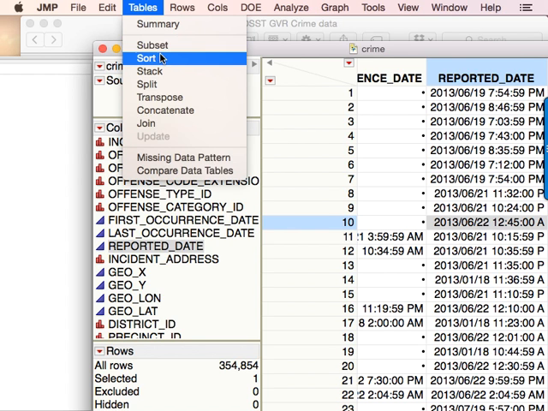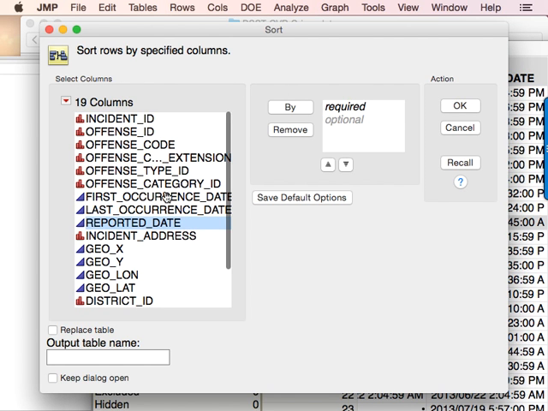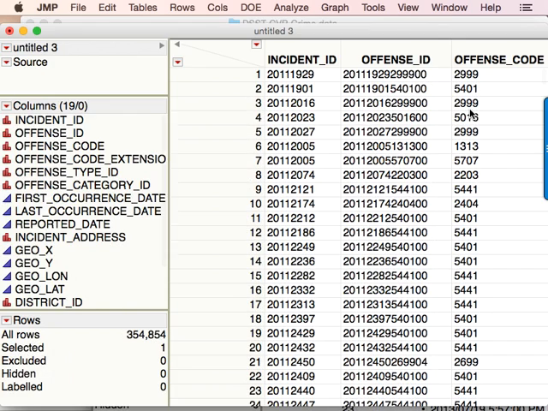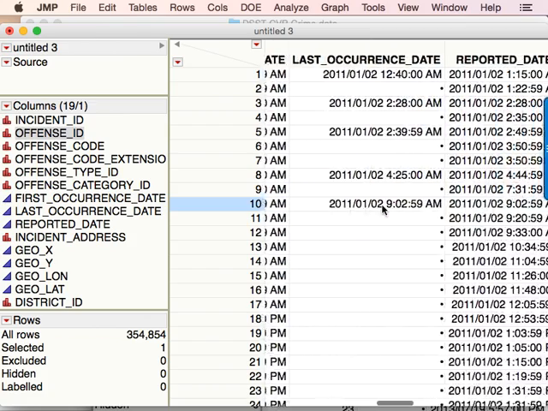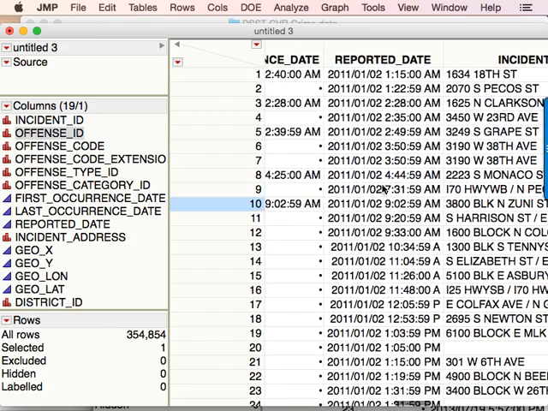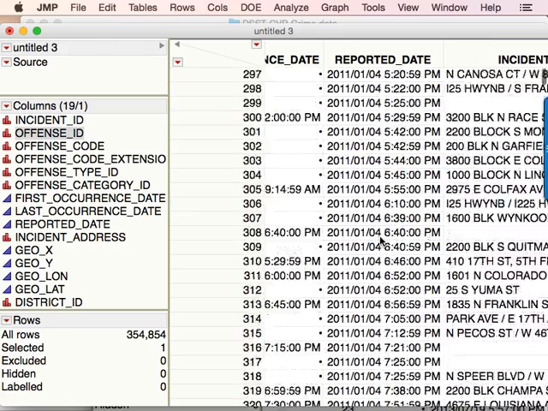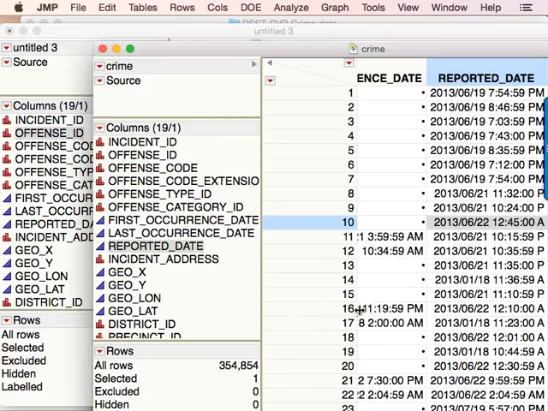So you can go to table and sort. And I'm going to tell it to sort by the report date. And it sorts all of the data based on report date. So then we can look over here and see that we have data from 2011. And it'll take forever to scroll through.